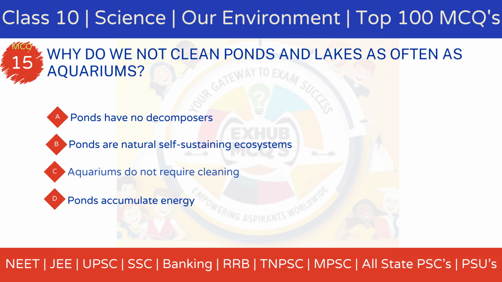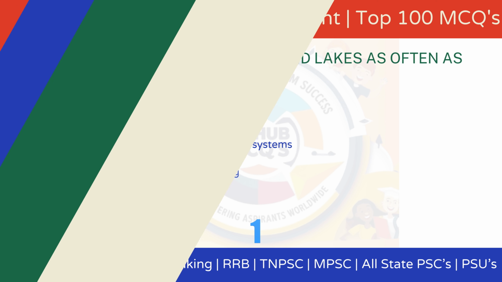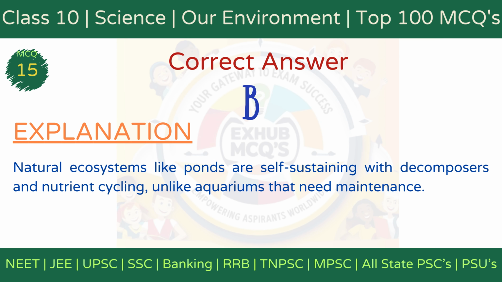Option A, ponds have no decomposers. Option B, ponds are natural self-sustaining ecosystems. Option C, aquariums do not require cleaning. Option D, ponds accumulate energy. The correct answer is option B, ponds are natural self-sustaining ecosystems. Explanation. Natural ecosystems like ponds are self-sustaining, with decomposers recycling nutrients, whereas aquariums require maintenance for balance.